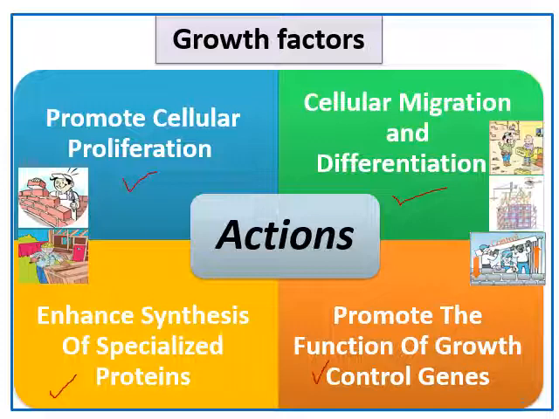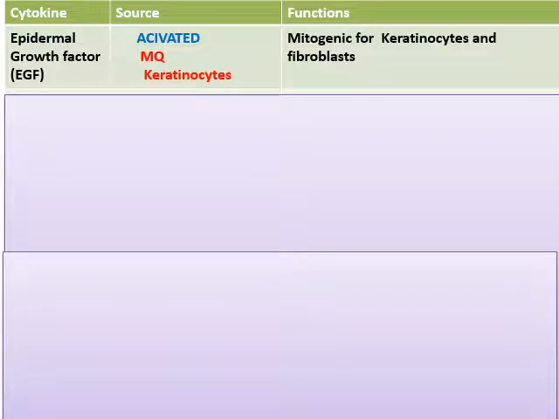And we need synthesis of specialized proteins for the newly formed cells, for the enzymatic activity required in the healing process. We need also to promote the function of growth control genes, because growth control genes are actually responsible for cellular proliferation. Well, what are the growth factors by name, what is the source of them, and what are the functions of each of them?